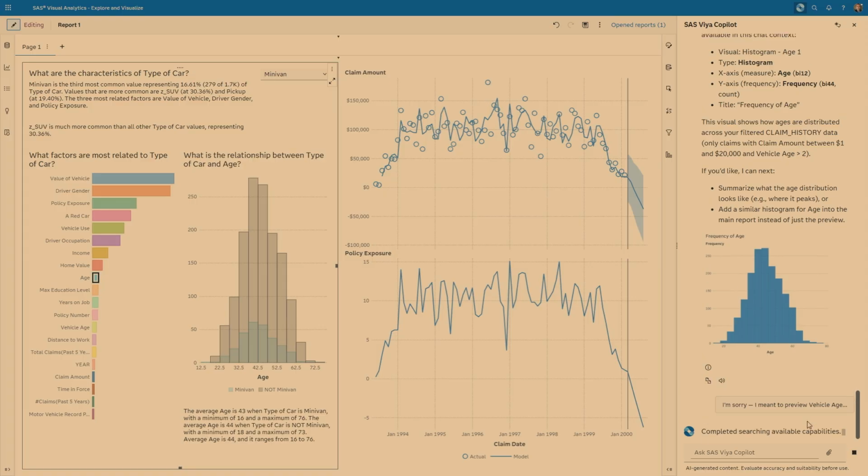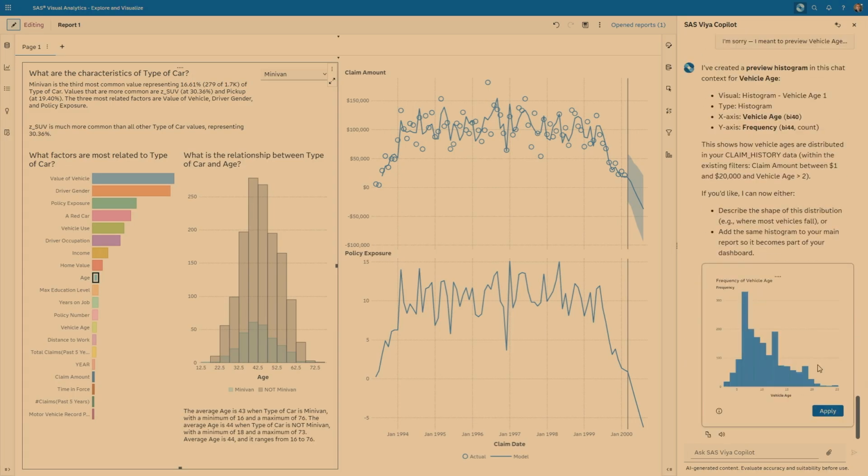So the idea is that you're discussing this particular visualization or the analysis with the Copilot first before you're committing to adding this visualization to your report itself. So at this point, it should take into account the chat history. So it should realize what it has done in the last step, and should adjust the visualization, reflecting vehicle age this time.